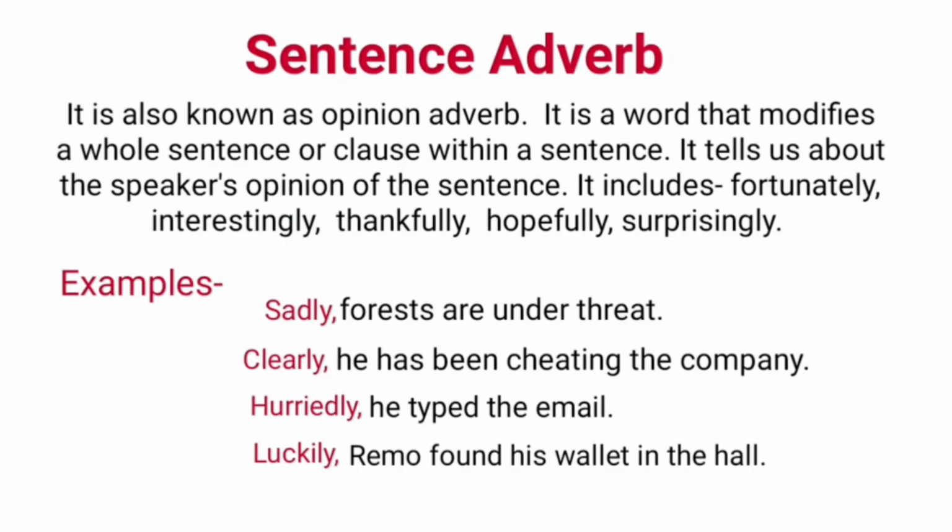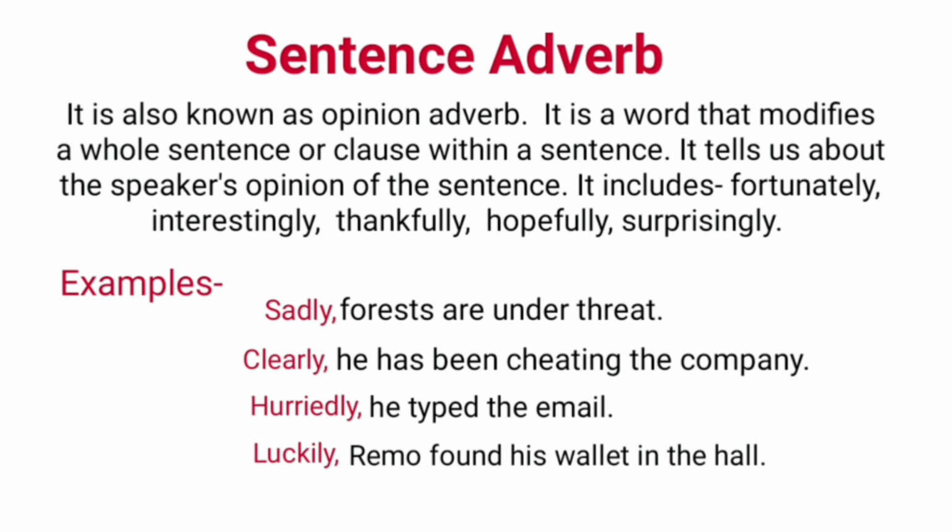Sentence adverb. It is also known as opinion adverb. It is a word that modifies a whole sentence or clause within a sentence. It tells us about the speaker's opinion of the sentence. Some sentence adverbs are interestingly, thankfully, hopefully, surprisingly.